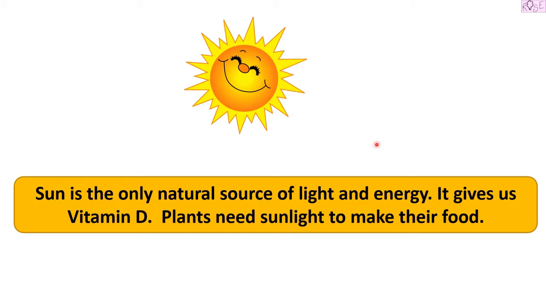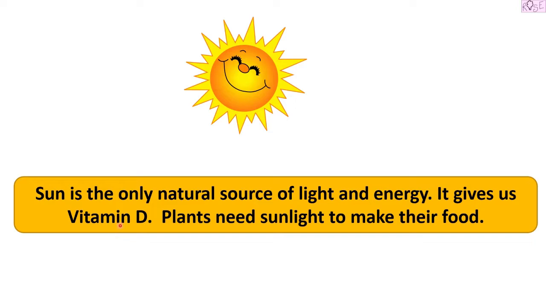Earth has light and energy only because of our friend sun. It gives us vitamin D. So the sunlight is a source of vitamin D that is very important for us. We need sun. Plants also need sun.